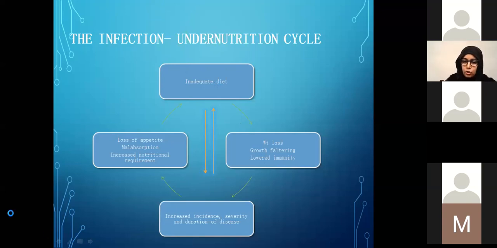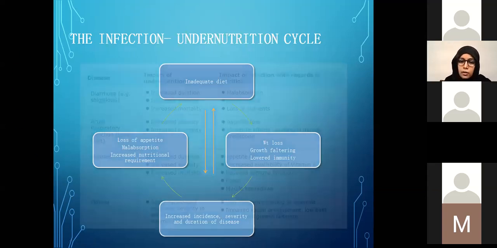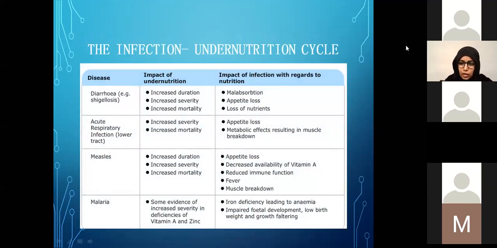These infections make them lose their appetite and lead to malabsorption, and during illness they have increased nutritional requirements, but these in turn make them not take an adequate diet, and again this starts a vicious cycle which is really hard to break. This is the same thing explained.